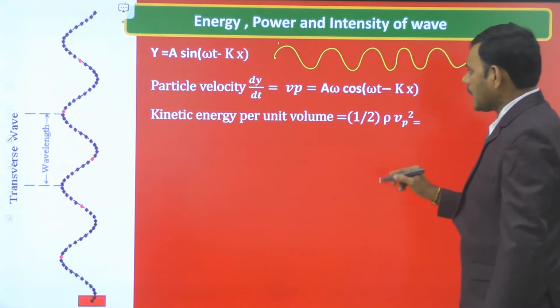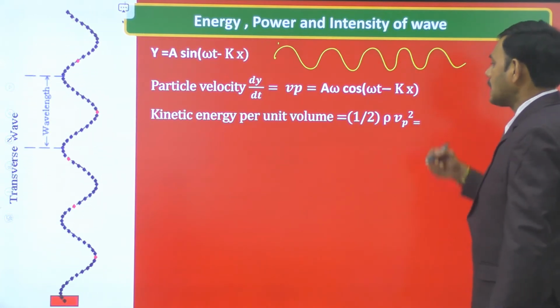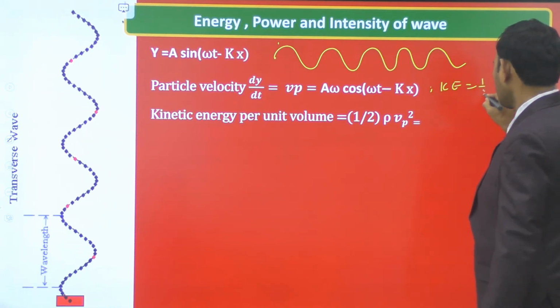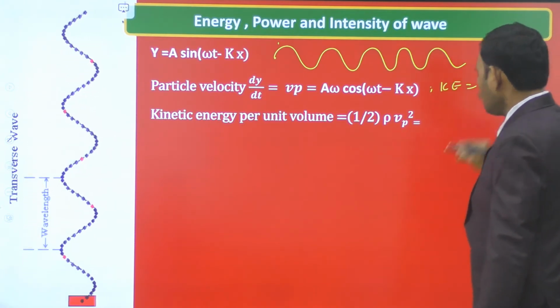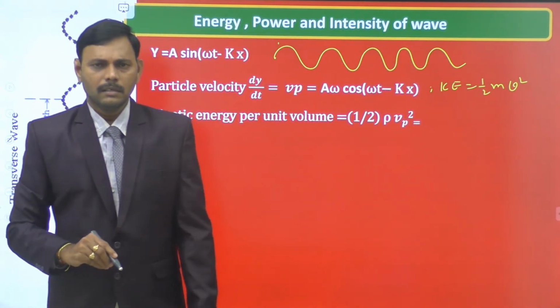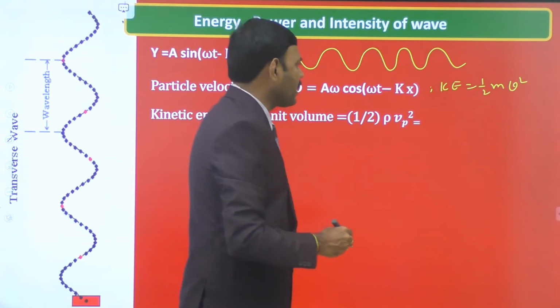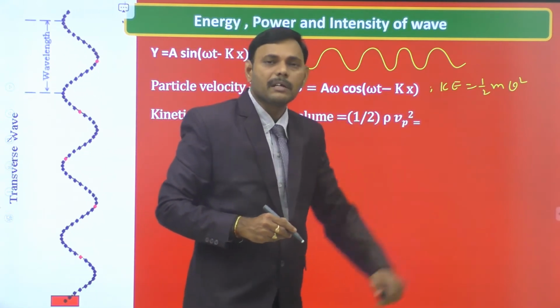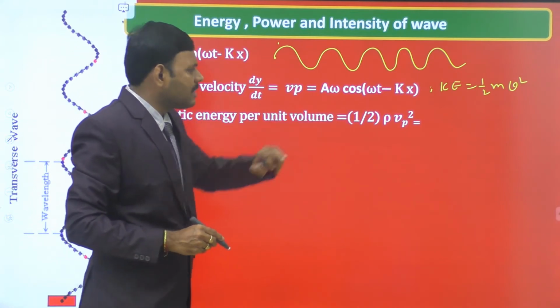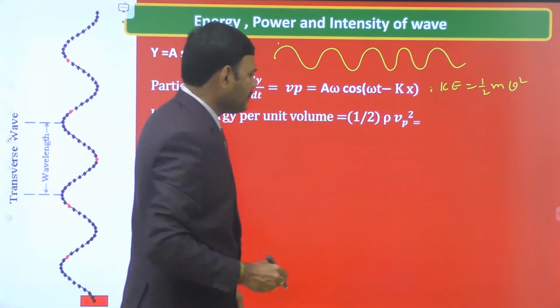Then kinetic energy per unit volume. Kinetic energy is actually half mv square. If m is the mass of the vibrating particle, then the kinetic energy of the vibrating particle is half mv square. Then kinetic energy per unit volume, mass by volume is density, so half ρ into Vp square.